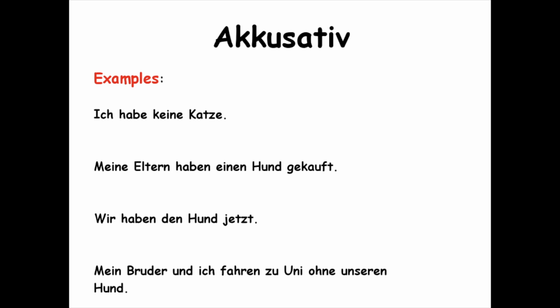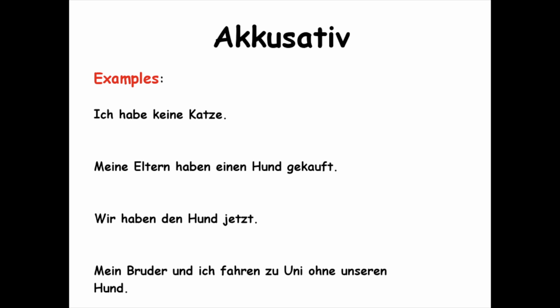Now we're going to work through some examples of the accusative case to make sure that we understand exactly what this means for us. So, here we go. Ich habe keine Katze. I don't have a cat. Now, I am the subject, ich.